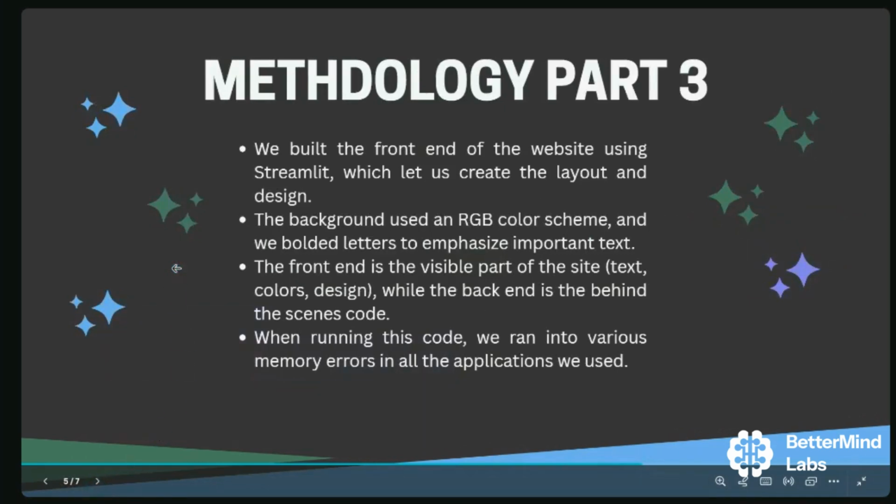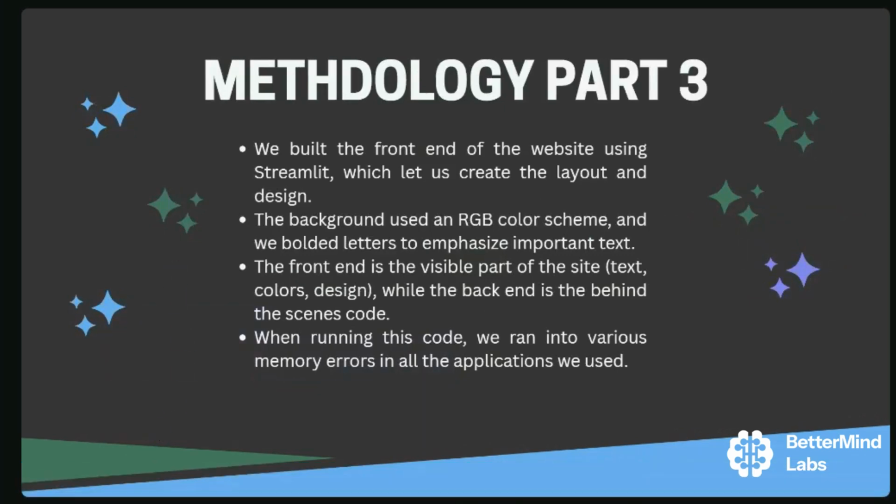Part three of our methodology. So we built the front end of the website after we trained the model using Streamlit. We used Streamlit for our front end, and it let us create the layout, design, and mostly whatever's required for the front end. The background had an RGB color scheme, which we imported into our line of code. And we bolded letters. We emphasized the important text, what our project name was, so users would know exactly what it is.